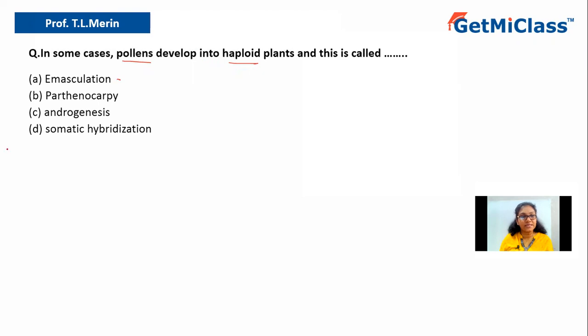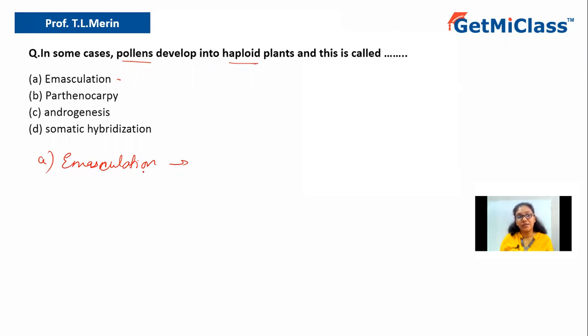So option A says emasculation. So what do you mean by emasculation? If you see the terminology emasculation, wherever you hear masculine, we speak about male characteristics.